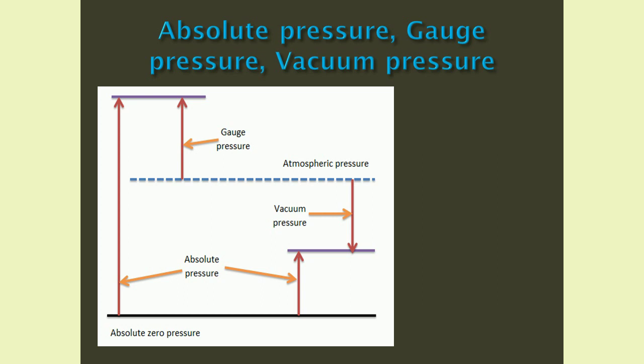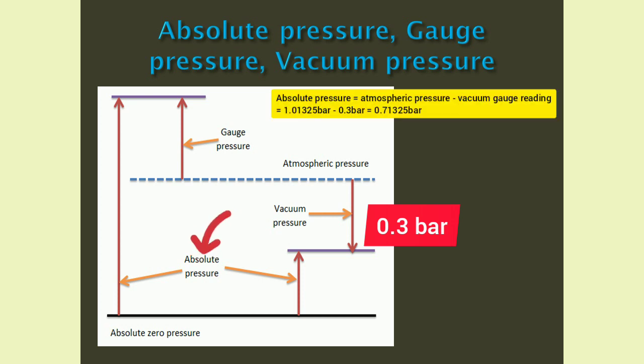Now, vacuum gauges are used to measure pressures below atmospheric pressure, which means if a vacuum gauge reads vacuum pressure as 0.3 bar, it means the pressure is 0.3 bar below atmospheric pressure. This is not the exact pressure. The absolute pressure at that point is given by absolute pressure equals atmospheric pressure minus vacuum gauge reading.